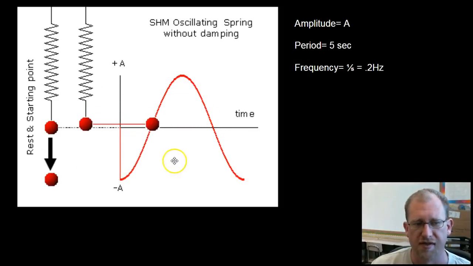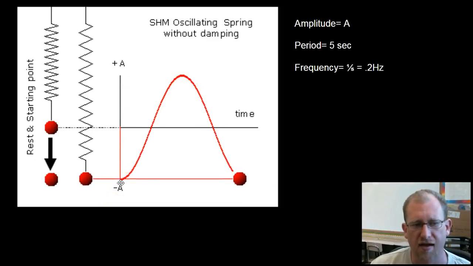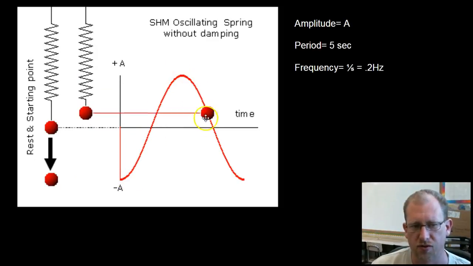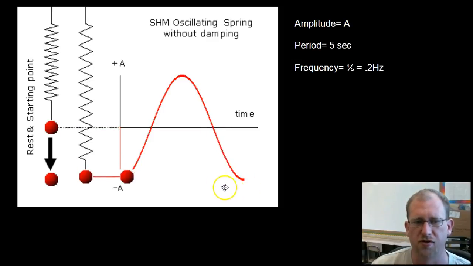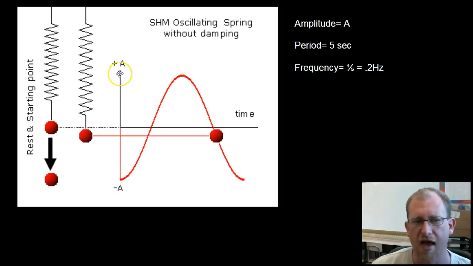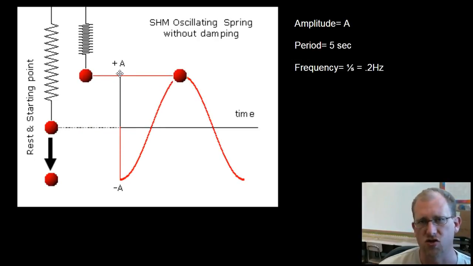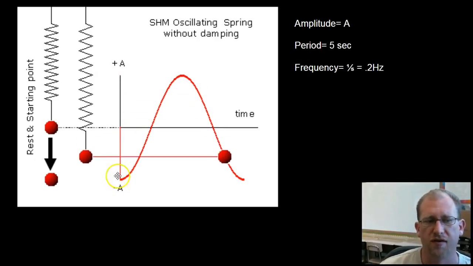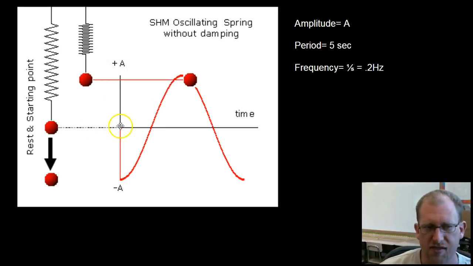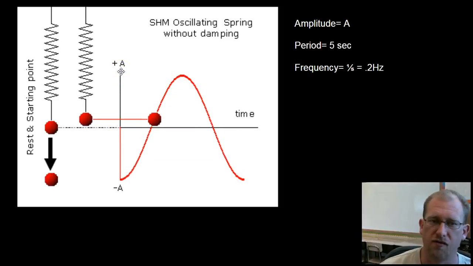So this is time going this way, and we start at negative A amplitude, and then it goes up to positive A amplitude, and then back to negative A amplitude. So the amplitude is the distance from the equilibrium point to maximum displacement. The absolute value of amplitude is always the same whether you're on one side of the oscillation or the other. Positive A or negative A, it's just the direction that it's oscillating. So amplitude is the distance from equilibrium to maximum displacement. It can be positive or negative.